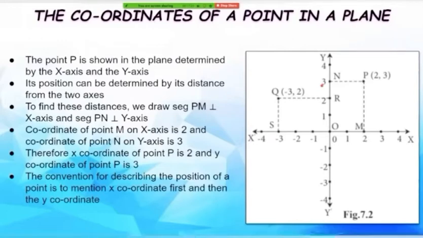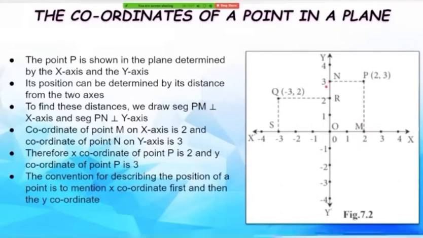Coordinate of point M on the x-axis is 2. And coordinate of point N on the y-axis is 3. So, you all see here, when we draw this perpendicular segment PM on the x-axis, it touches the x-axis at this point 2. So, the coordinate here is 2 of point M. Similarly, when we draw the segment PN perpendicular to the y-axis, it touches the y-axis at point 3.